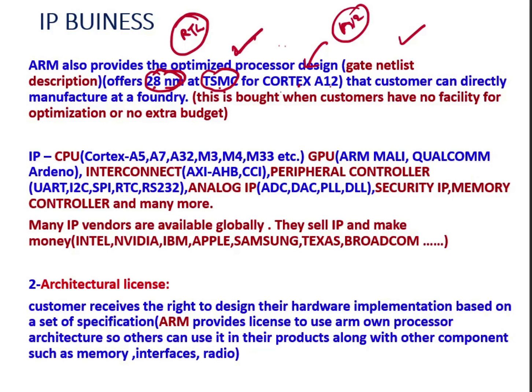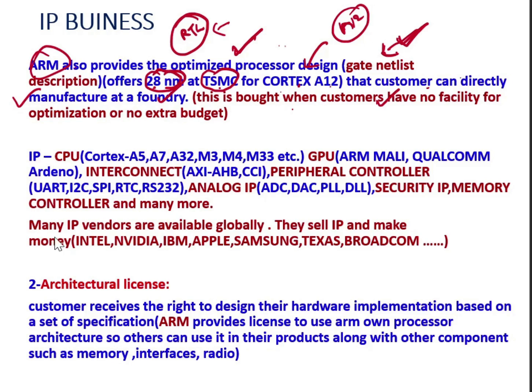If someone wants to buy that one, they can get it from ARM. They will provide the gate level description. They are not going to provide the RTL level description here, but the gate level description. And the customer can directly manufacture at a foundry. This gate level is nothing but the transistor level description, right? So once they obtain the IP license from ARM, they can directly manufacture at a foundry. So this is bought when customers have no facility.